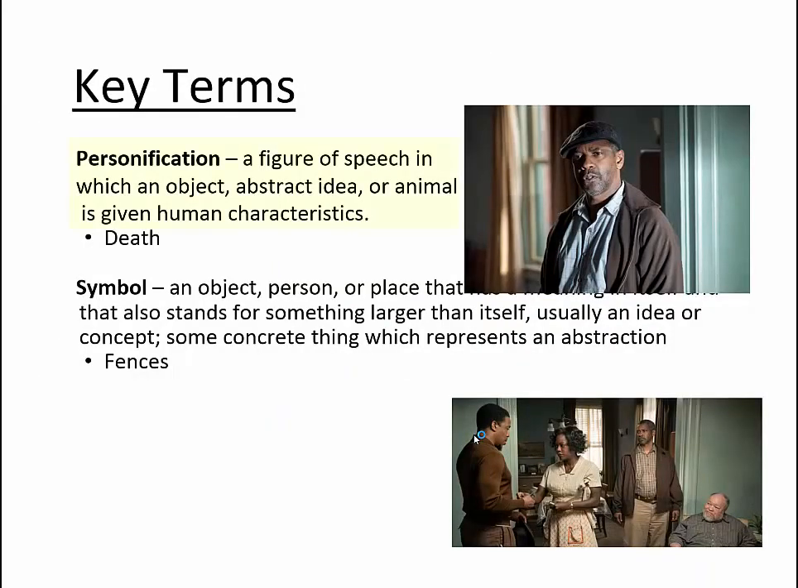Other key terms are personification. Personification is a figure of speech in which an object, an abstract idea, or an animal is given human characteristics. And in Fences, you'll notice how death is personified. Also, there are symbols. That's when an object, a person, or a place stands for something larger than itself, usually an idea or concept. Some concrete things will represent an abstract concept. In Fences, look at the actual fences, the physical creation of fences, and how those are symbolic of emotional fences that are created between characters and opportunities.